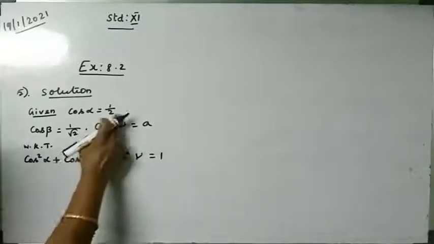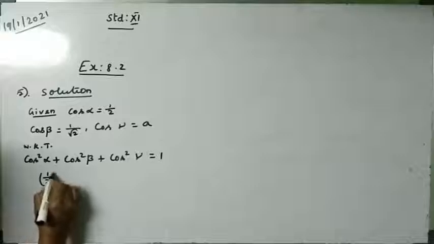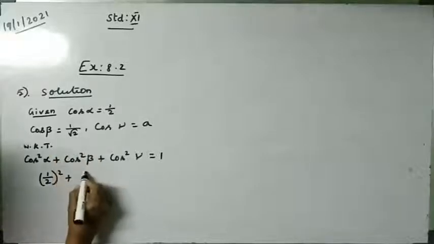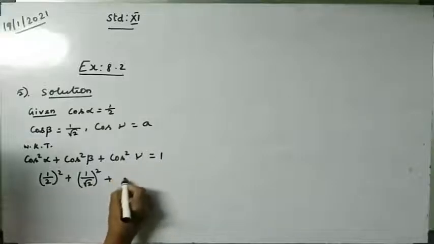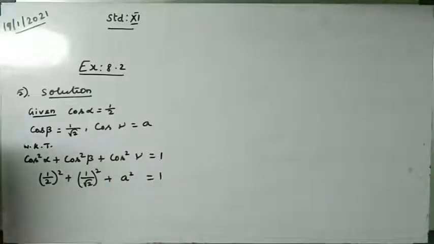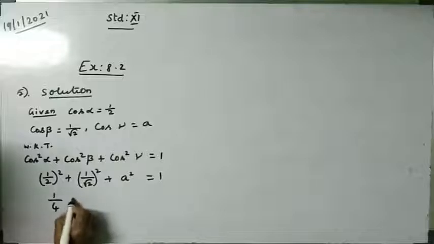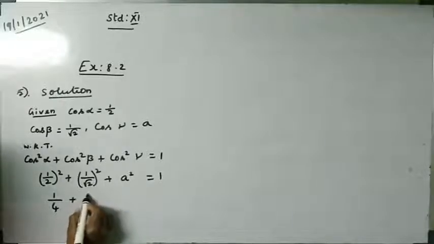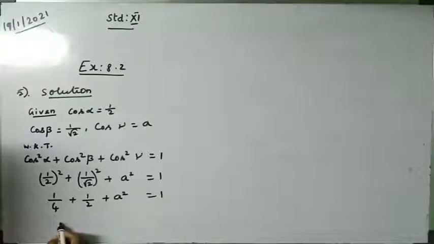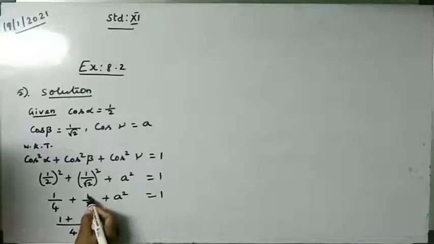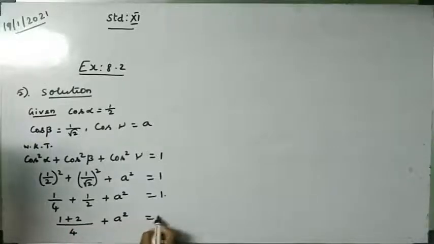Now what is cos alpha? 1 by 2. So make it as 1 by 2 the whole square plus cos beta is 1 by root 2, take the whole square, plus cos gamma is a, square, is equal to 1. Now it becomes 1 by 4 plus root 2 into root 2 is 2. So 1 by 2 plus a square is equal to 1. Now taking LCM for these two, 4 is the LCM. So here 1 plus here 2 2s are 4, 2 into 1 is 2. So 2 plus a square is equal to 1.